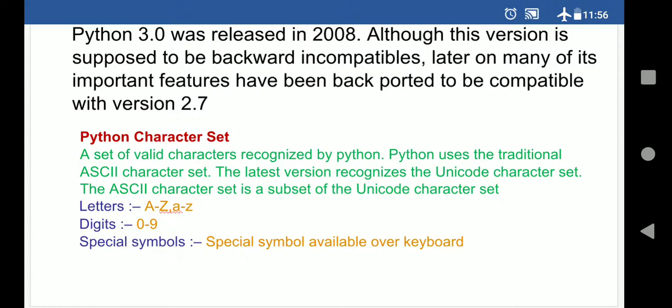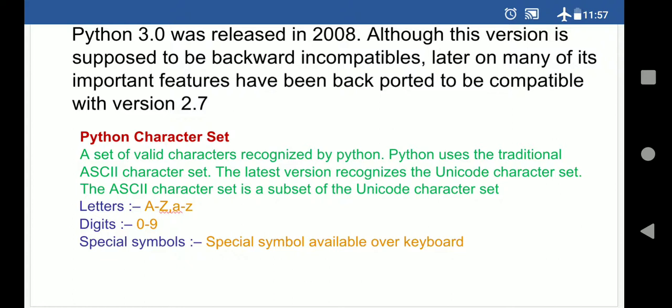Either you are typing a special character or any number, any digit, it also has an ASCII value. All those values are generated automatically when you press any key from the keyboard. So after this code, what will happen? It will convert into machine language. So whatever you are typing is stored in the form of machine language with the help of ASCII code, and it was developed in America.